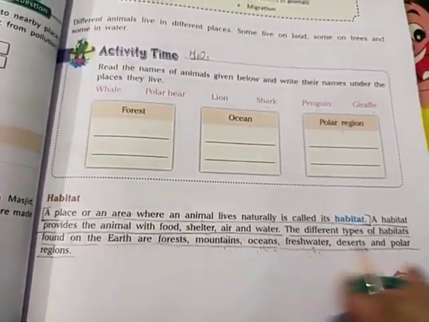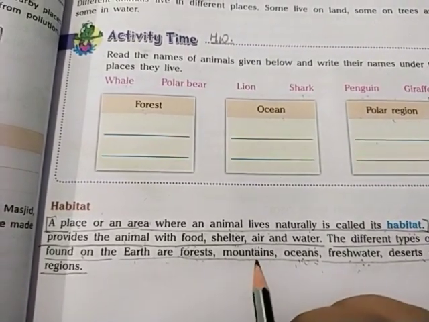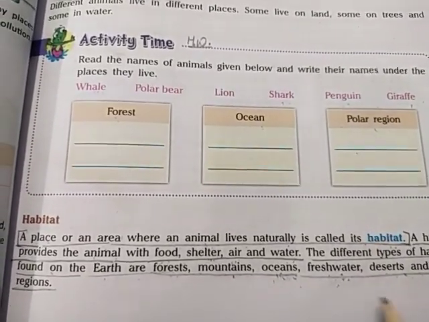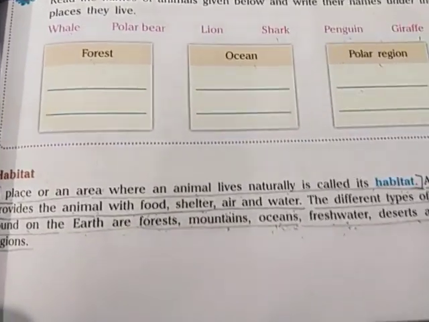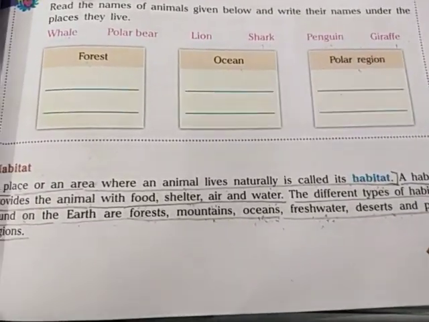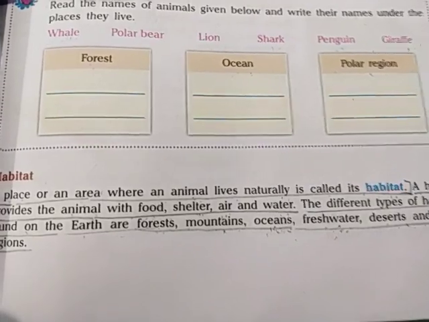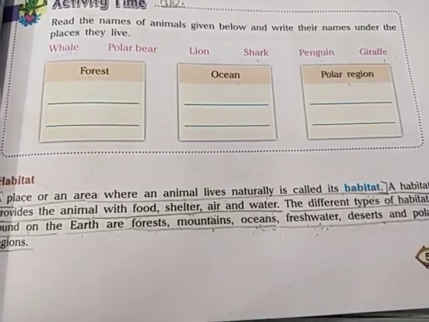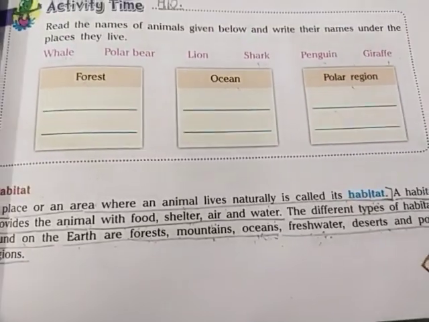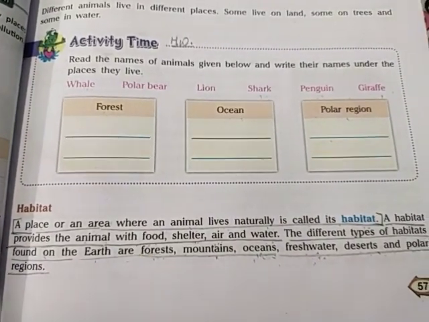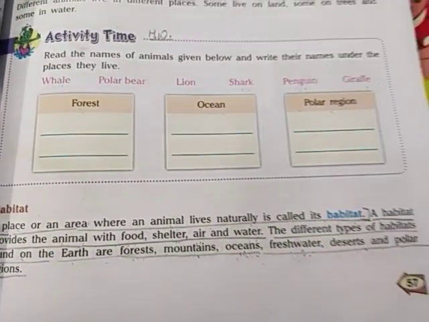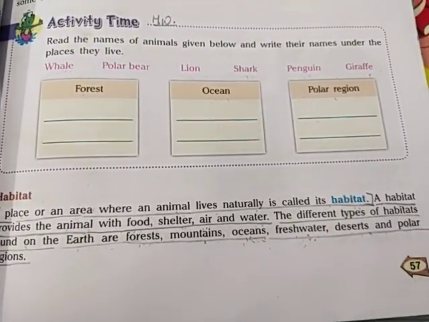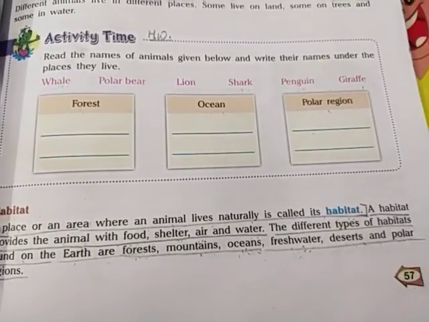So there are certain regions like forest, mountains, ocean, freshwater, desert and polar region. You all know very well that a forest has lots of plants and vegetation, trees and plants. If any area has lots of plants and trees, it means water is properly available in that area. So forest is that type of habitat. And then mountain, where the temperature becomes low. The temperature in the mountain area is lower than the plain region.